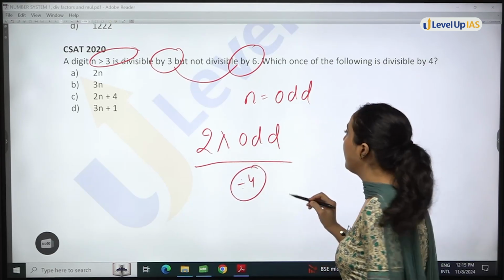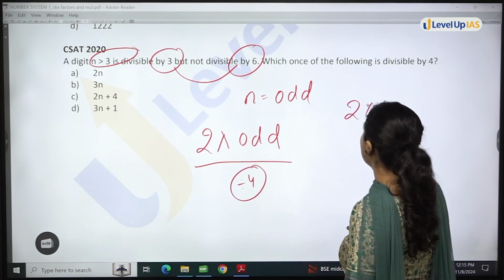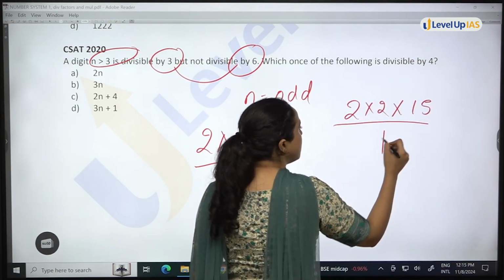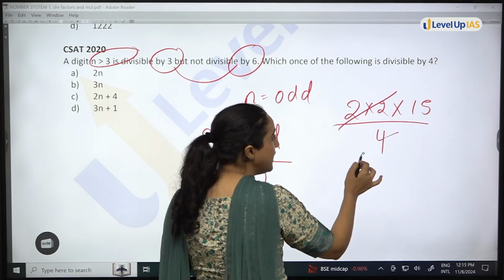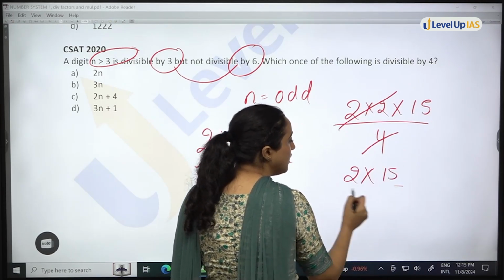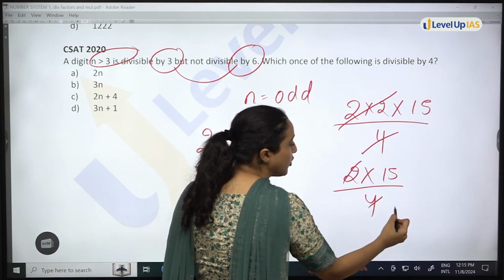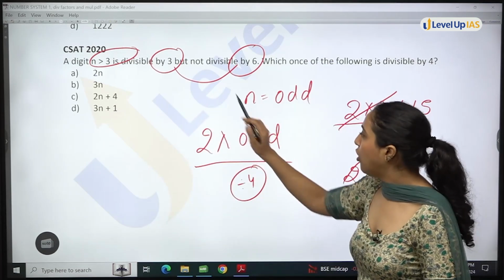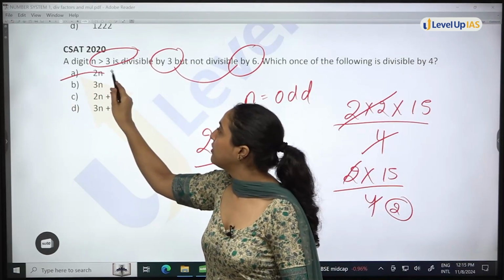To be divisible by 4, I need at least 2 multiply 2. Let's say 2 multiply 2 multiply 15. This is divisible by 4, right? But if there is only one 2 in the numerator, this will not be divisible by 4 because again a 2 will be left, right? So if n is odd, 2n will not be divisible.